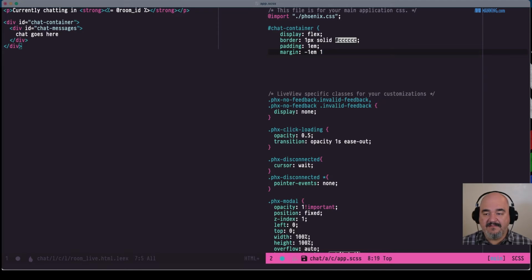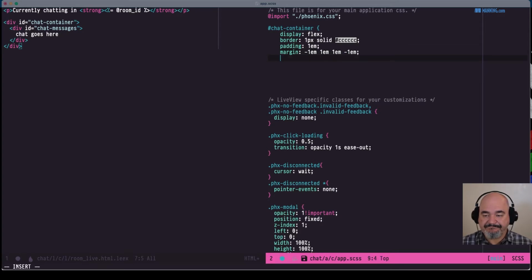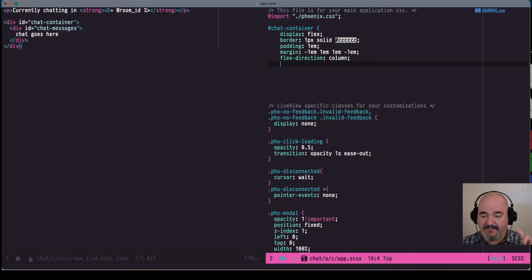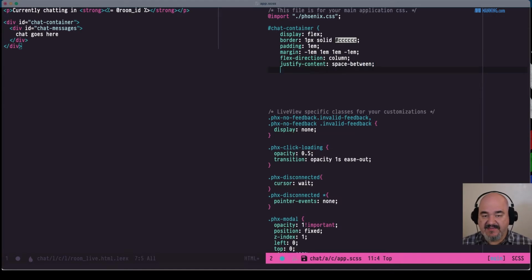And then a flex direction. We're going to have the chat input at the bottom, so let's say the flex direction is going to be column. So it'll line it up one on top of the other. And I'll justify the content as space between. That'll put the space in between the things.